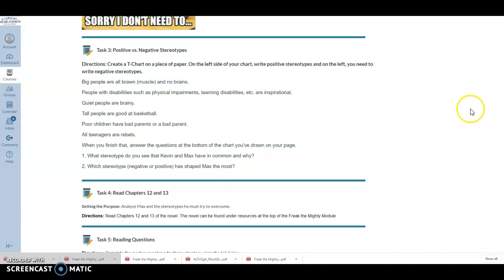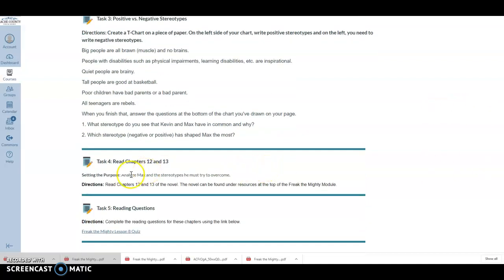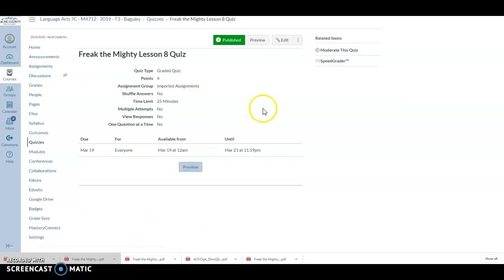Okay, the next step for task 4 is to read chapters 12 and 13, and your purpose is to analyze Max and the stereotypes he must try to overcome in the book. The last thing you're going to do is do the reading questions, and you can access those by simply clicking here, and then you'll start the quiz. You have 25 minutes, and it is available until March 21st, but you should really get it done today.